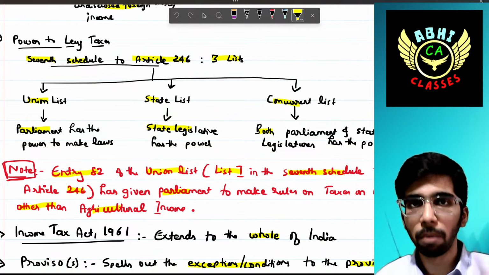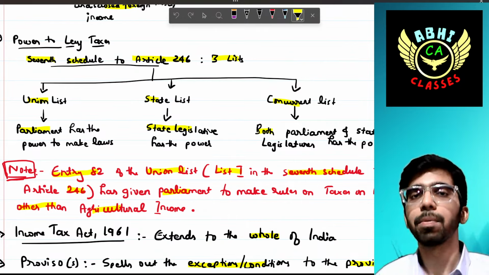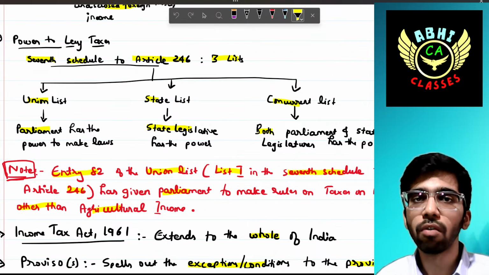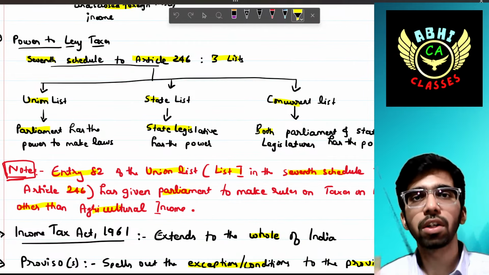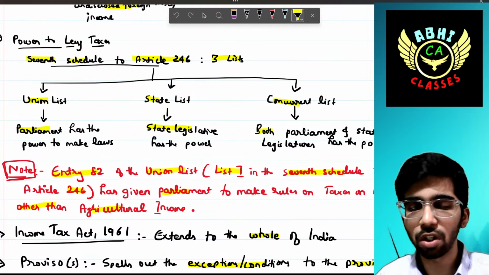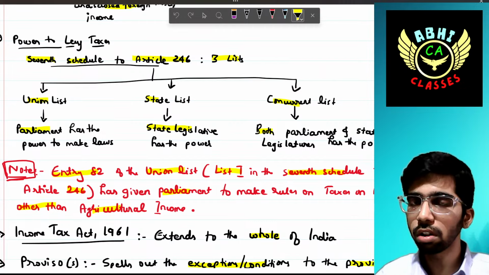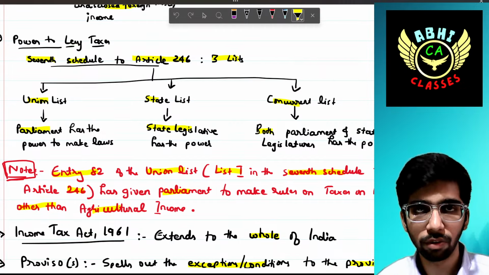Next, under State List items, the respective state legislature has the power to make the rules, right? For example, Karnataka, Telangana, Uttar Pradesh, Madhya Pradesh, Jharkhand, etc. The respective state assembly, state legislature has the power to make the laws. Next, Concurrent List: both the state as well as Parliament have the power to make their laws.